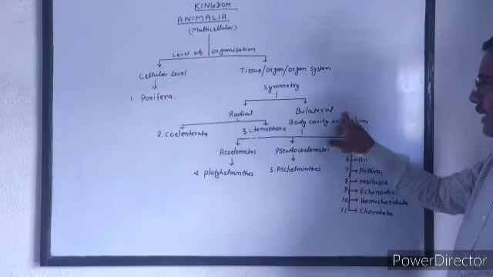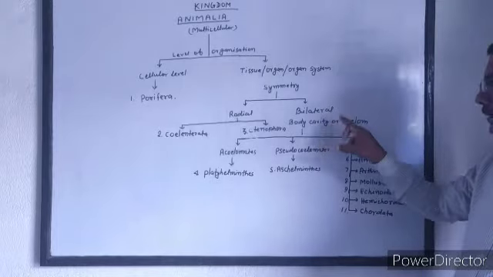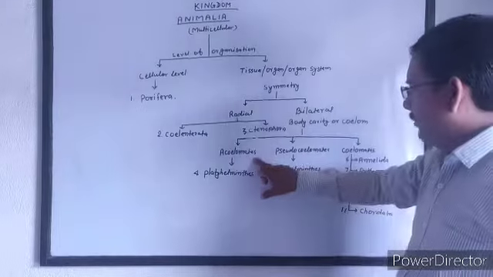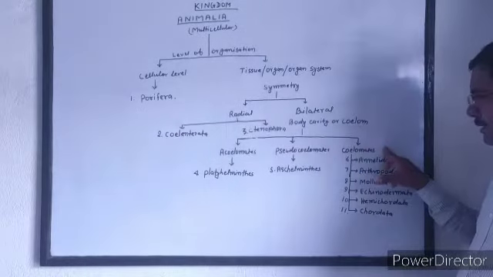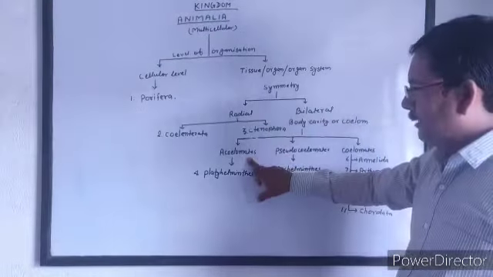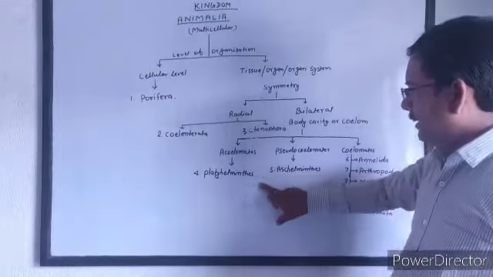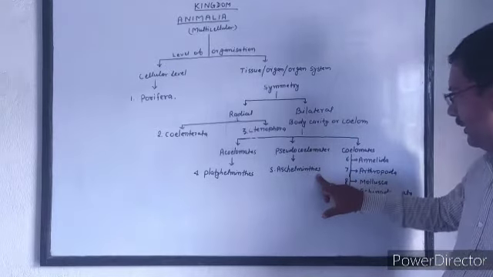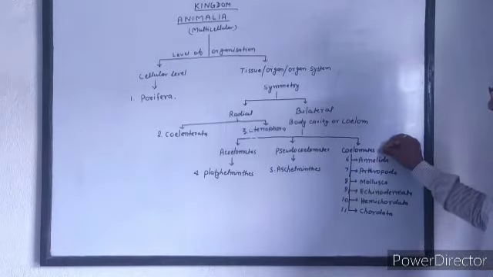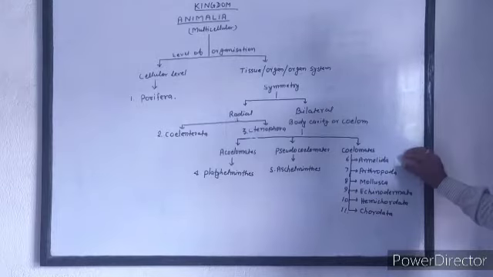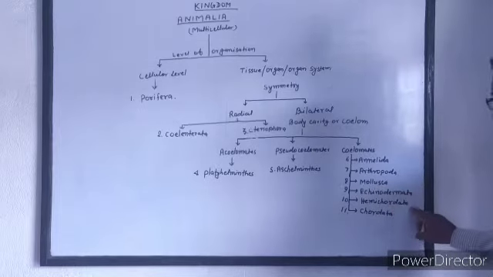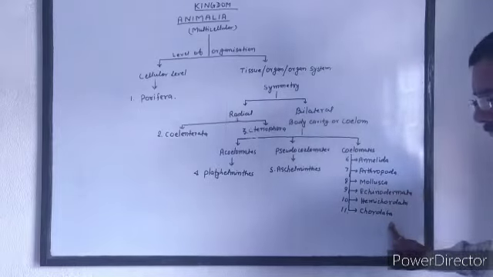Bilaterally symmetrical organisms are further classified on the basis of body cavity or coelom: acoelomates, pseudocoelomates, and coelomates. Acoelomates include only one phylum, Platyhelminthes. Pseudocoelomates include one phylum, which is Aschelminthes, and coelomates include six phyla, which are Annelida, Arthropoda, Mollusca, Echinodermata, Hemichordata, and Chordata.